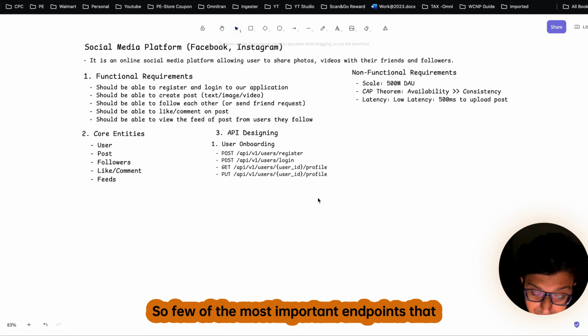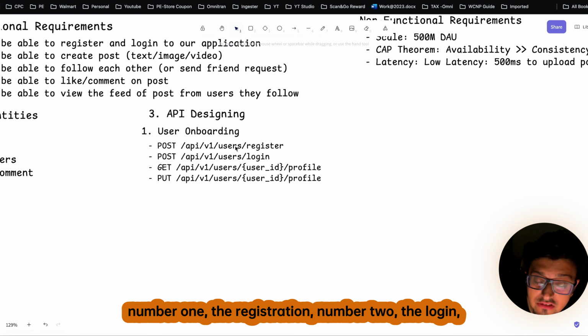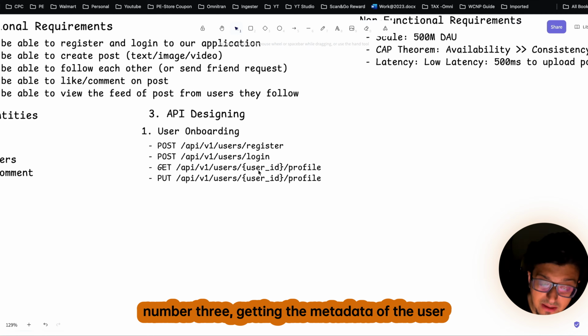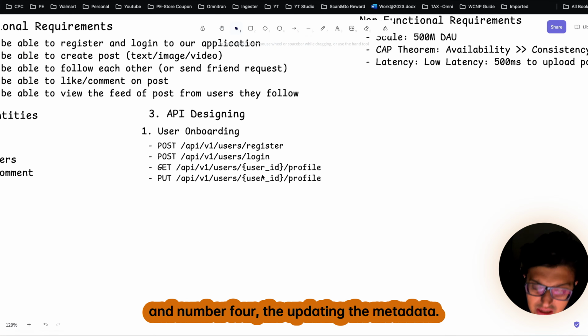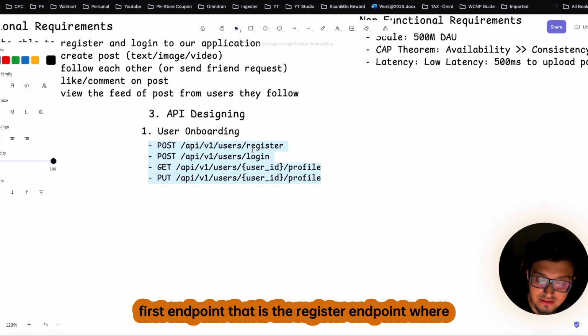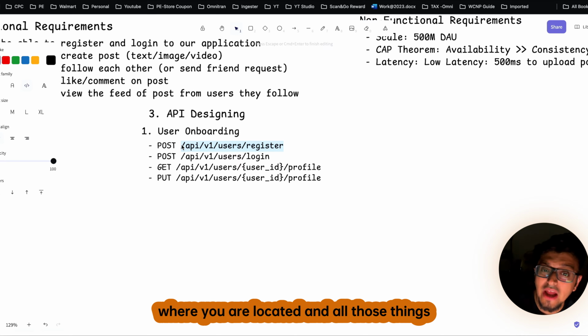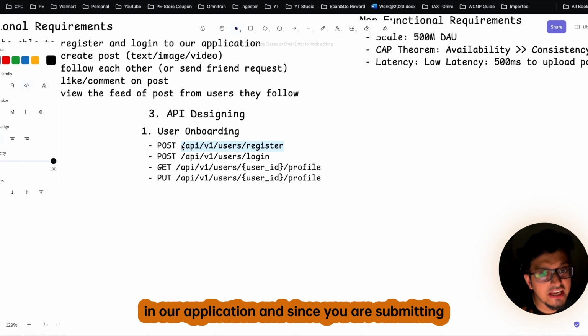A few of the most important endpoints that we need for the user onboarding process are number 1, the registration, number 2, the login, number 3, getting the metadata of the user, and number 4, updating the metadata. Here, the first endpoint is the register endpoint, where you are submitting information about your name, where you are located, and all those things in our application.